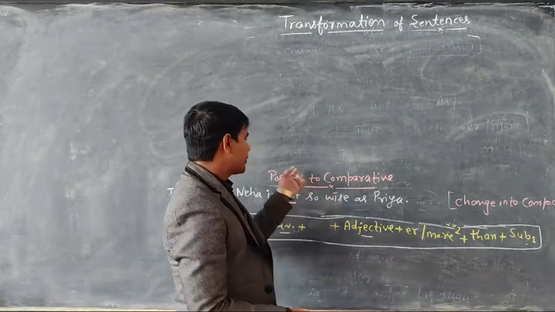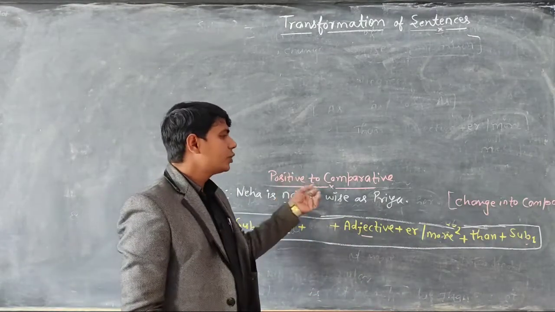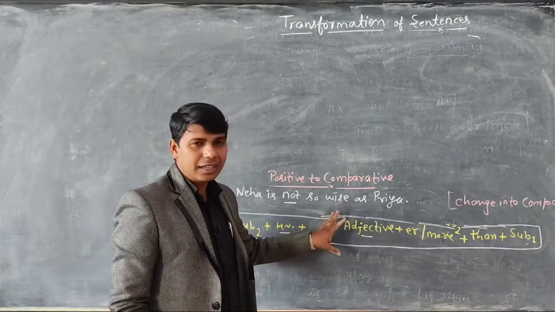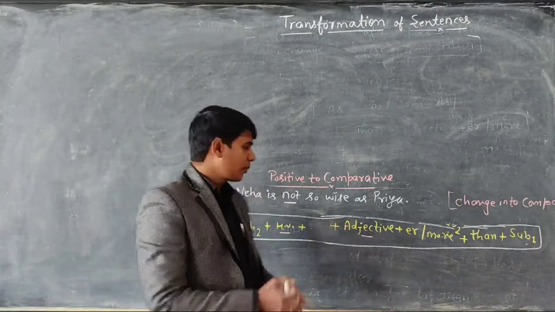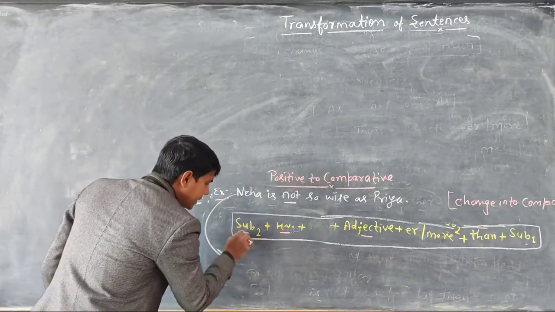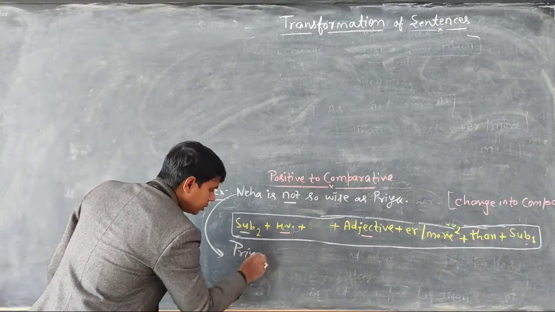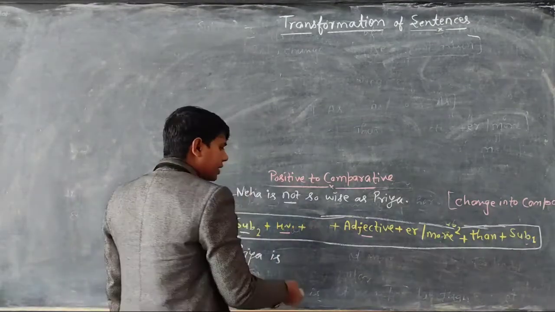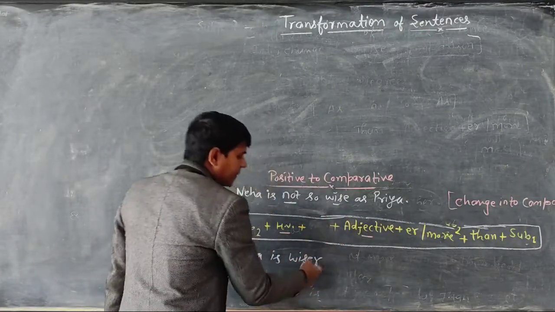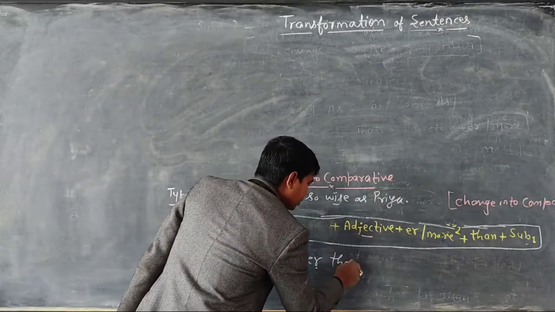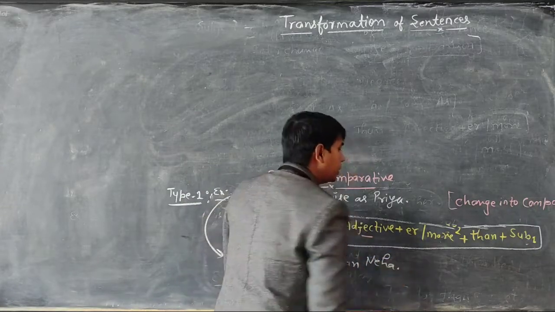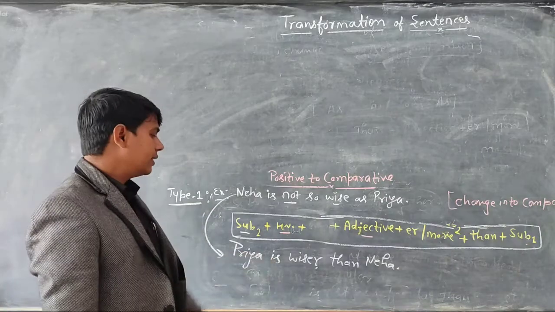If the positive degree is negative, then when you change into comparative, we do not use not, and all the other changes will be as usual. Very first you will write subject second. Subject second is Priya, is. Then we use the adjective. That is wise, and wise takes suffix er, wiser, than. What is subject first? Subject first is Neha. Priya is wiser than Neha.